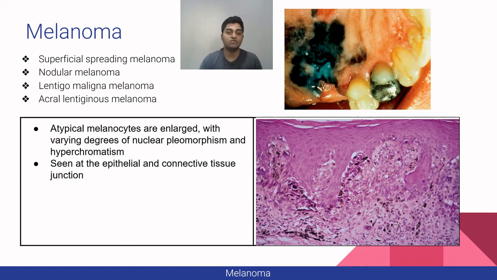For histopathology, it appears as atypical melanocytes, which are enlarged with varying degrees of nuclear pleomorphism and hyperchromatism. You can see here the dark cells are the atypical melanocytes. It is usually seen at the epithelial and connective tissue junction, which is the same as the diagram here.